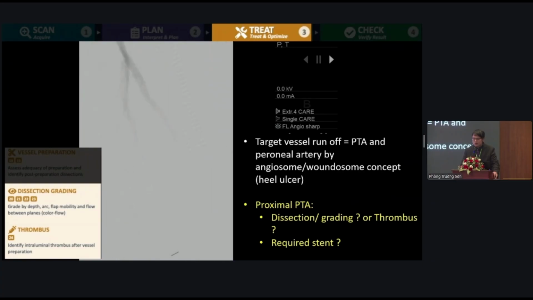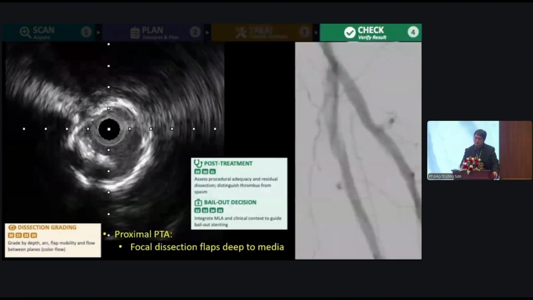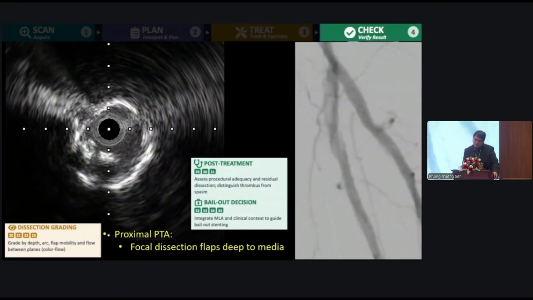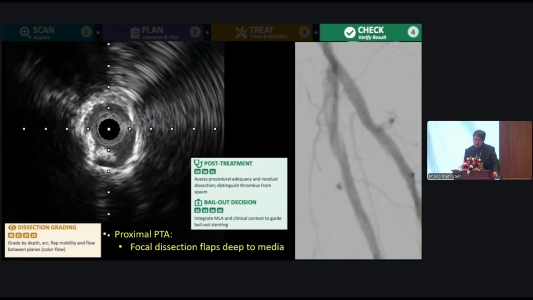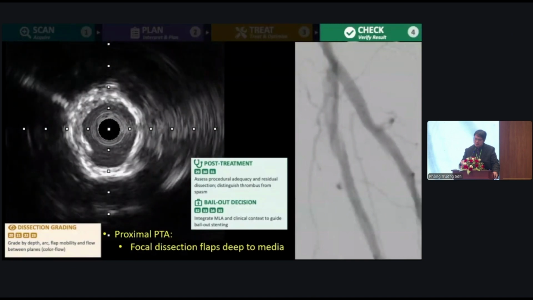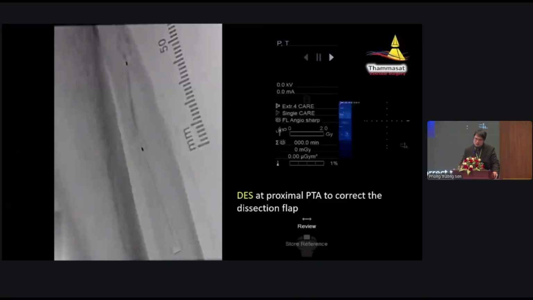So for this case, I use the IVUS. IVUS shows a focal dissection flap, a mobile flap deep to the media. So in a case like this, I use stenting. So IVUS can help you in decision-making on whether to stent or not to stent in some areas that may not need a stent, or need a stent to maintain patency for the future. For this case, I use the stent in the proximal PTA to correct the dissection flap. And finally, the result is good.